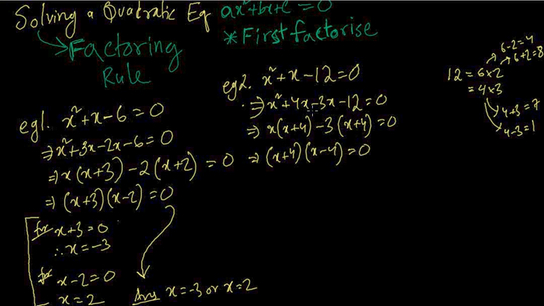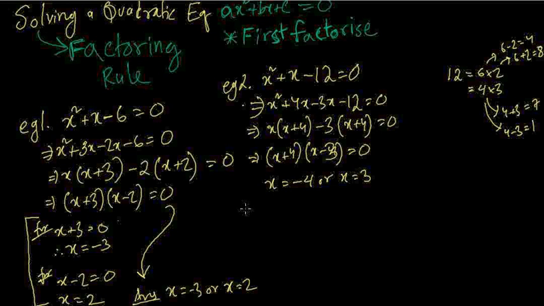Remember, when we solve a quadratic equation, we have two factors. So we are going to get x equals, for x plus 4 equals 0 it would be minus 4, or x minus 3 equals 0 is going to be x equals 3. That's going to be the answer. So every quadratic equation will have two roots. Remember, these are roots. A linear equation has one root. Remember that.